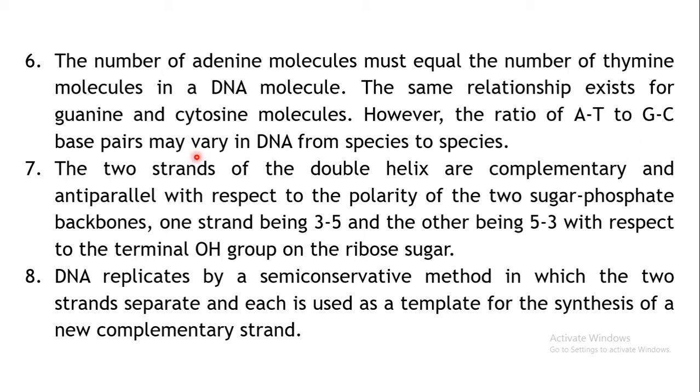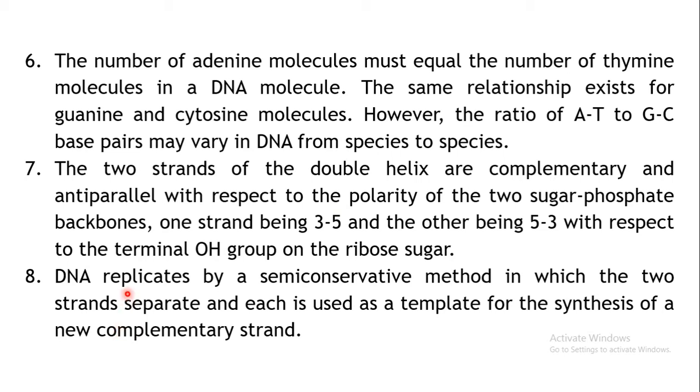Then one more important property is there are two strands in a DNA molecule, right? So it is a double helical molecule, and these two strands are complementary and anti-parallel to each other. They are complementary, so A forms the pair with T. So wherever there is A on one strand, on the opposite strand there will be T. If there is T on one strand, on the opposite strand there will be A, and so on.